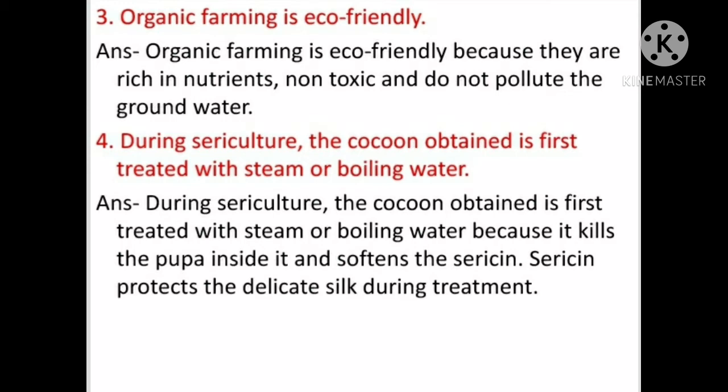Question number 4. During sericulture, the cocoon obtained is first treated with steam or boiling water. Answer is, during sericulture, the cocoon obtained is first treated with steam or boiling water because it kills the pupa inside it and softens the sericin. Sericin protects the delicate silk during treatment.